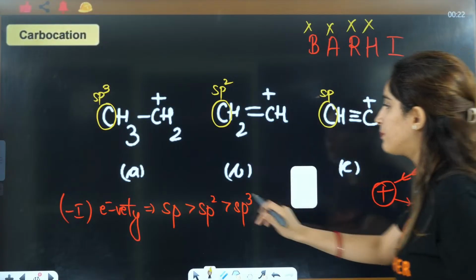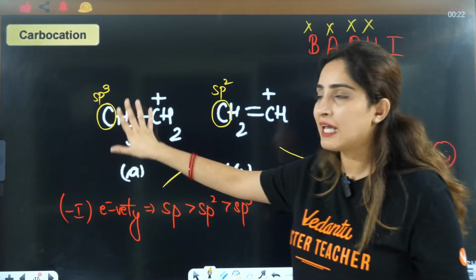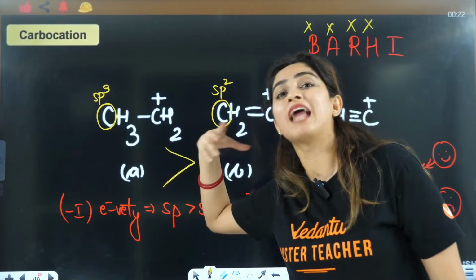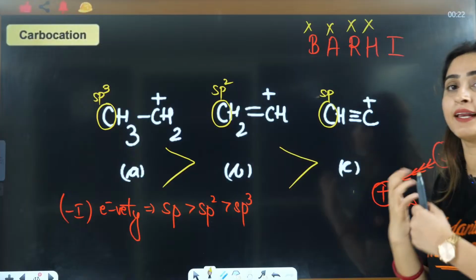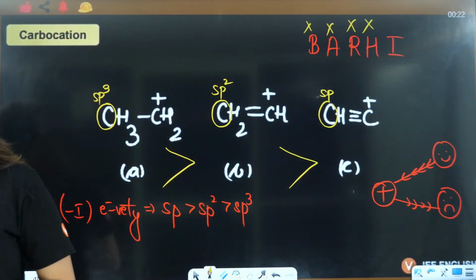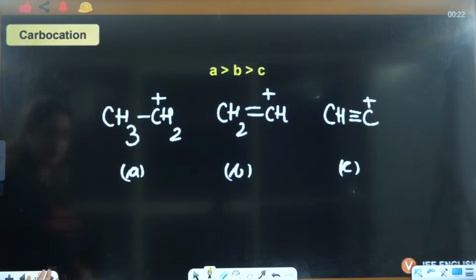So the answer will be A, B and C. Here electronegativity is not that high; it is going to pull the electrons, but not to the extent that sp is withdrawing the electrons. So the answer will be ABC. Yes, Lakshmi, definitely.